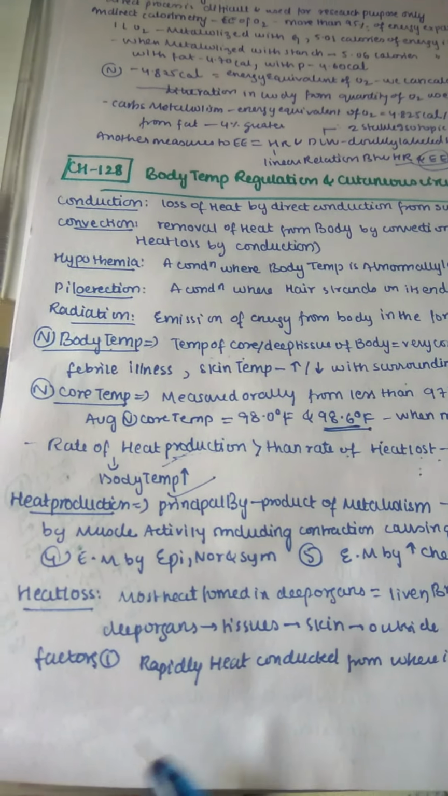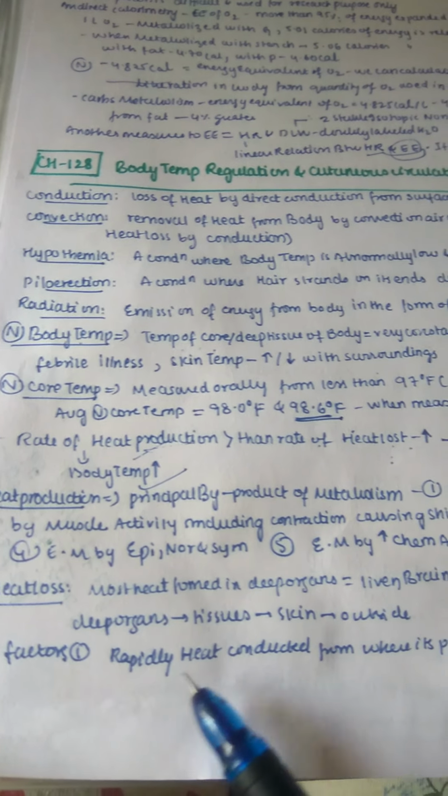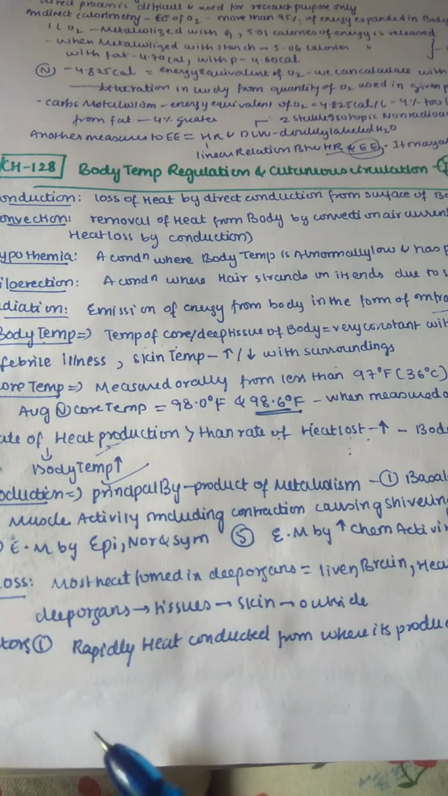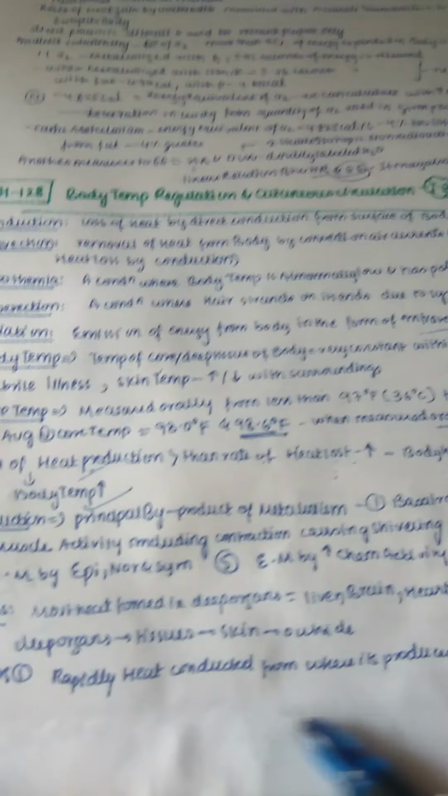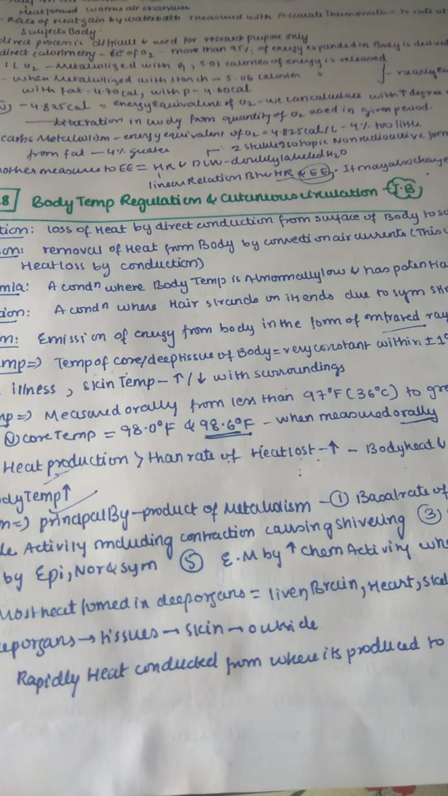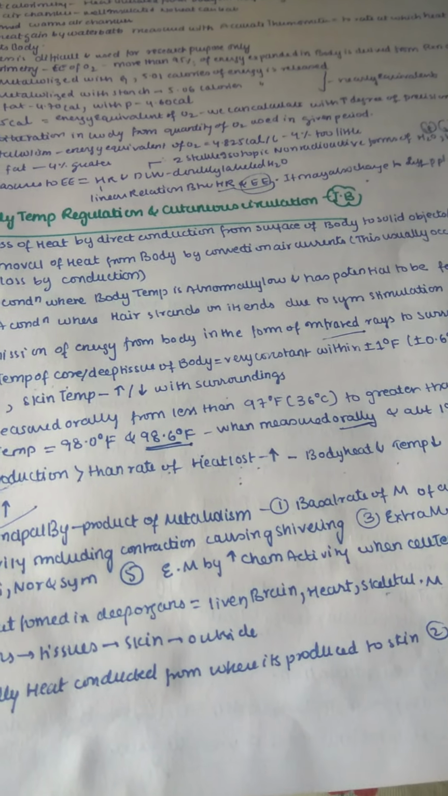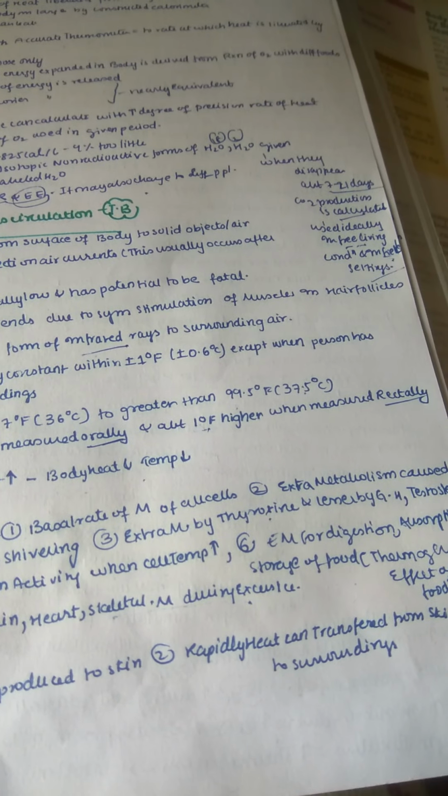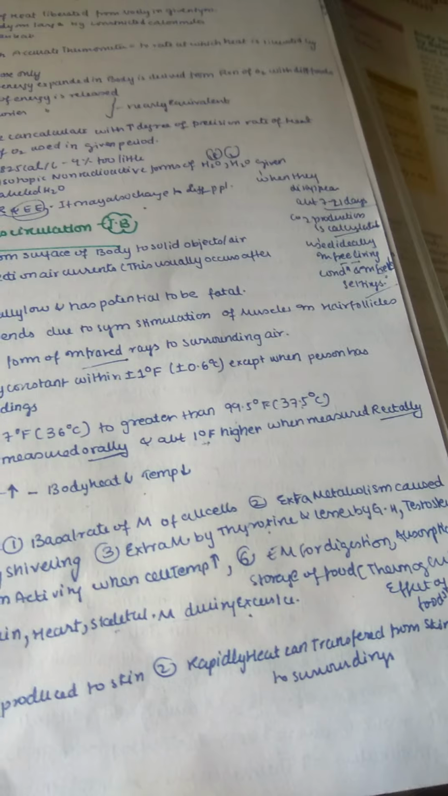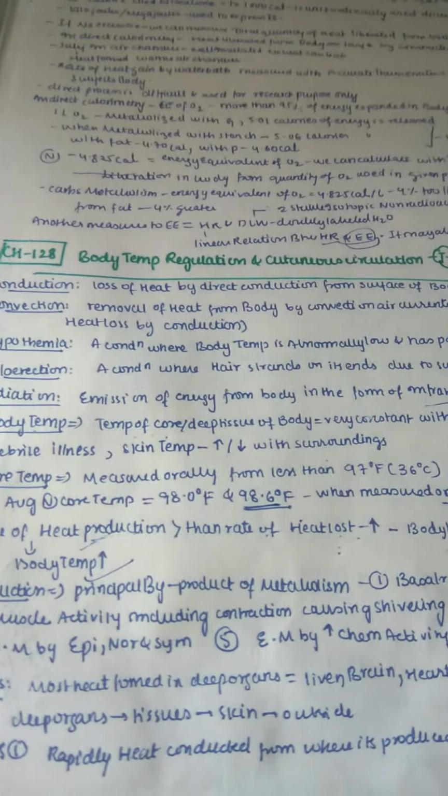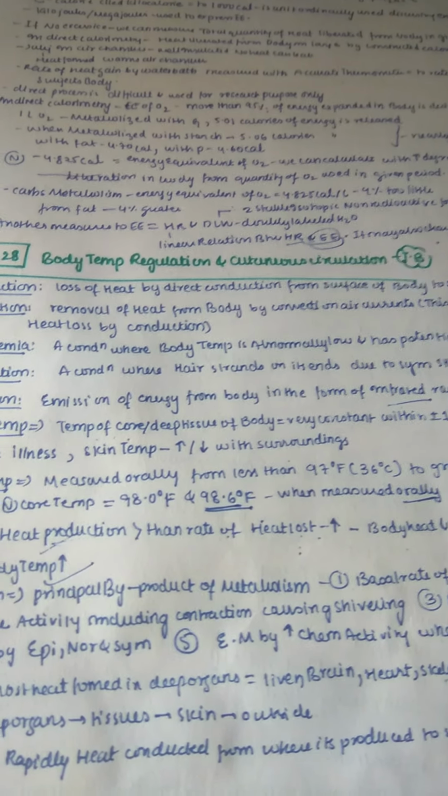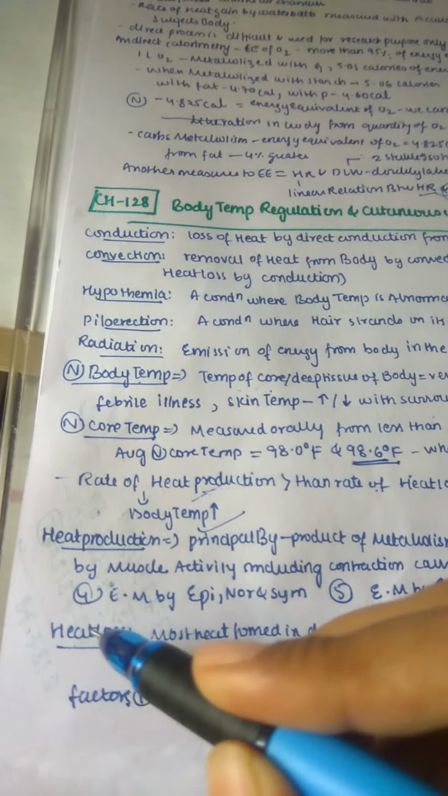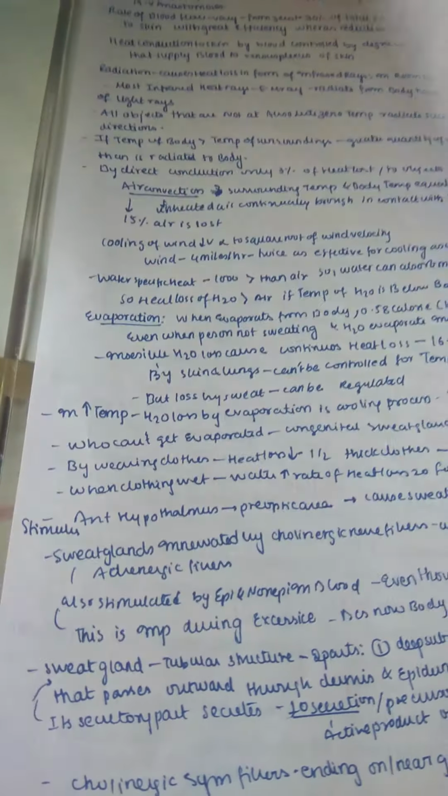You can imagine it. So what are the factors affecting this heat loss? The first is how rapidly heat is conducted from where it is produced, for example deep organs, to the skin. It also depends on how rapidly heat can be transferred from the skin to the surroundings. These are the main factors, because heat comes from deep tissues up to the skin, and then from the skin to the outside. These are the main factors on which heat loss depends.